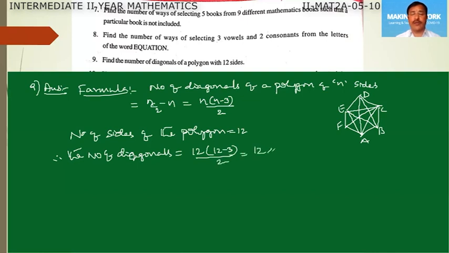This is equal to 12 into 9 by 2. So 9 into 6, 54. So 54 diagonals can be formed in a polygon of 12 sides.